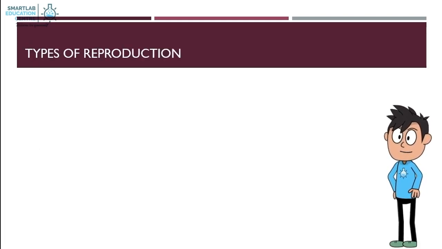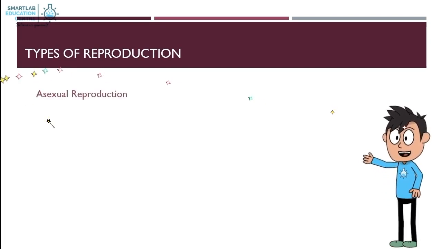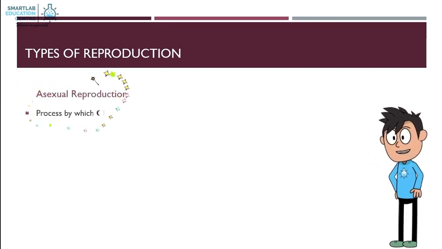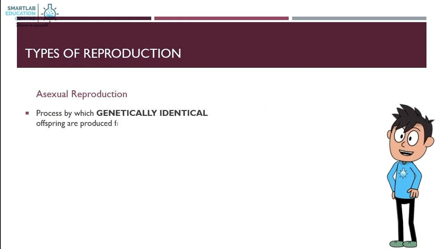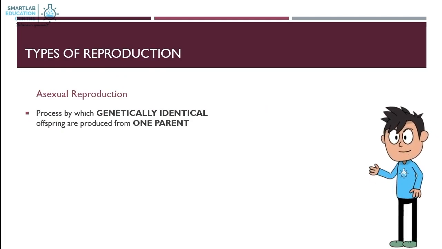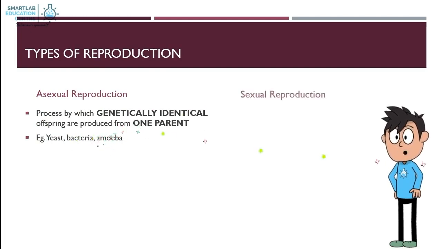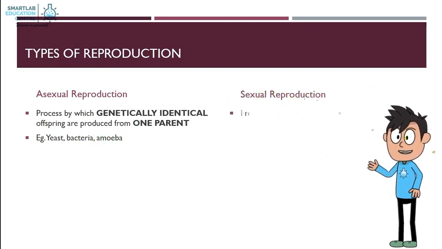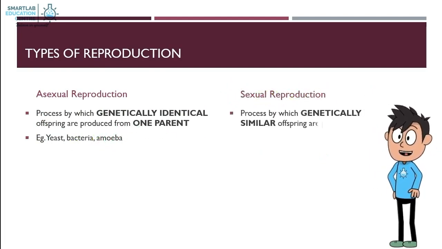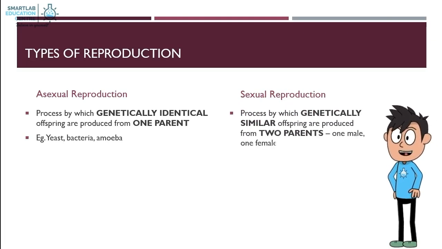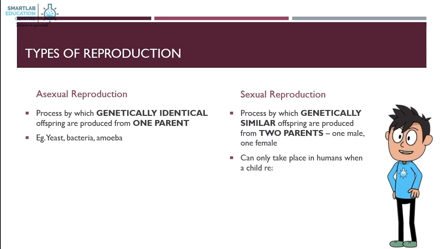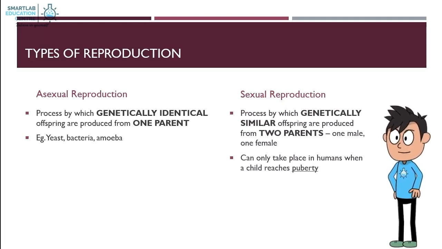Types of reproduction. Asexual reproduction. It is a process by which genetically identical offspring are produced from one parent. For example, yeast, bacteria, and amoeba. Sexual reproduction. It is a process by which genetically similar offspring are produced from two parents, one male and one female. It can only take place in humans when a child reaches puberty.